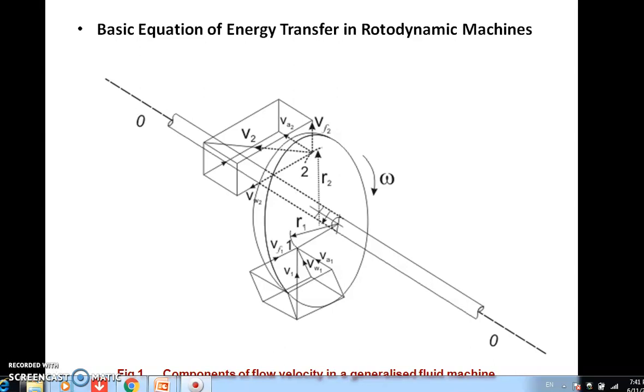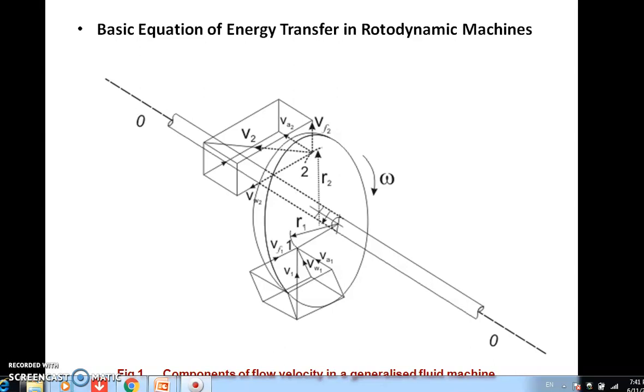As we know, its statement is that the rate of change of momentum of a fluid is nothing but the force exerted on the fluid. Okay, that is Newton's second law of motion as we have studied.